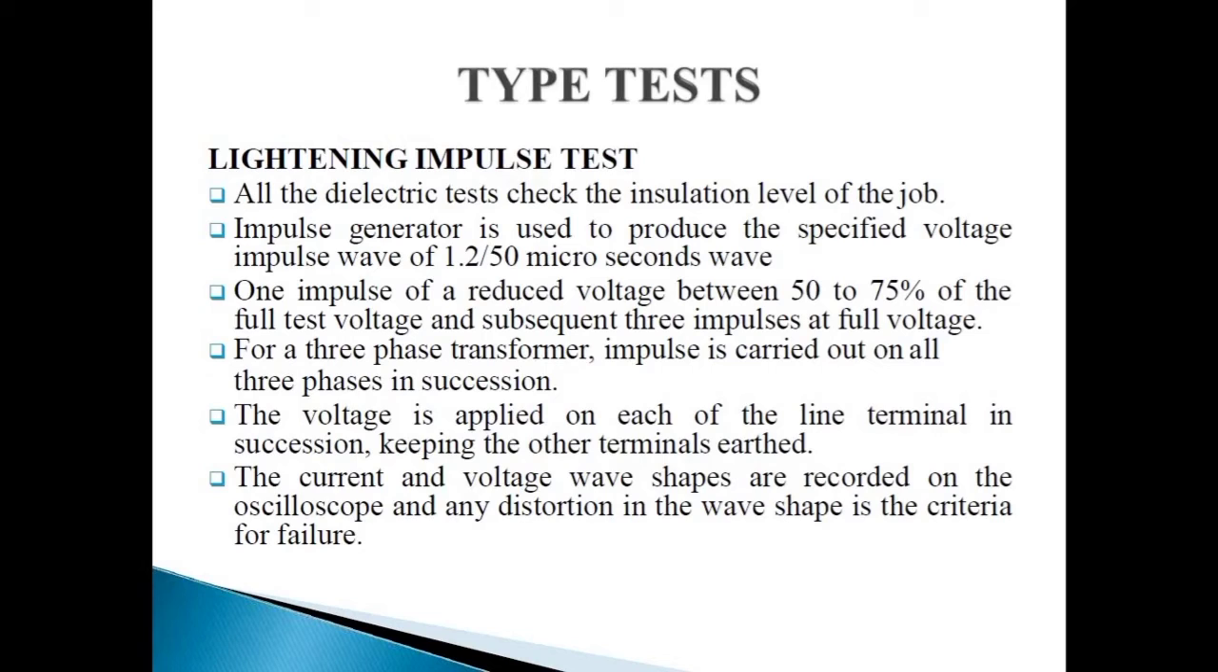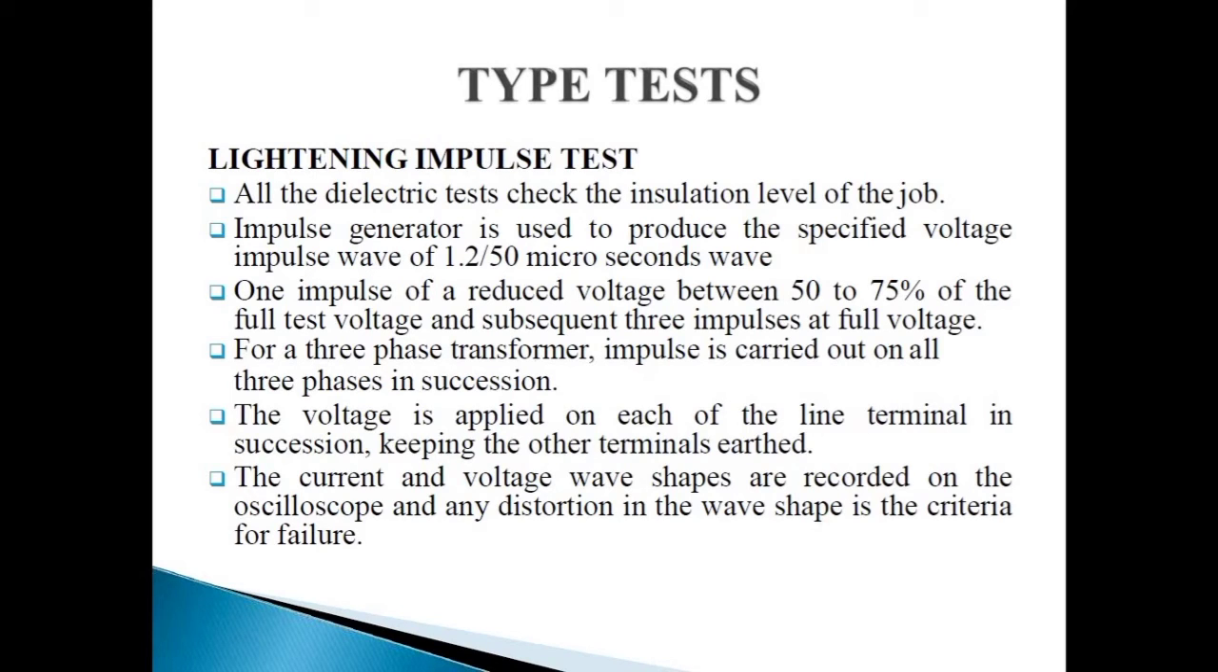Okay, now type test. Lightning impulse test. First of all, this dielectric test checks the insulation level of the transformer. An impulse generator is used to produce a specified voltage impulse wave of 1.2 to 50 microseconds. One impulse of between 50 to 75% of the full test voltage, and subsequent 3 impulses at full voltage. For a 3-phase transformer, the impulse is carried out on all 3 phases in succession.